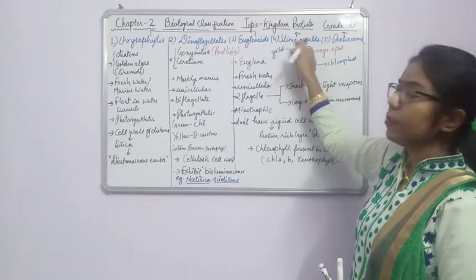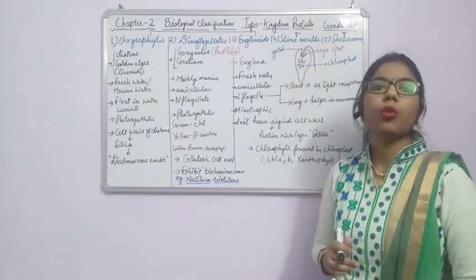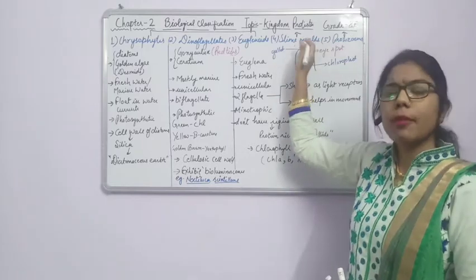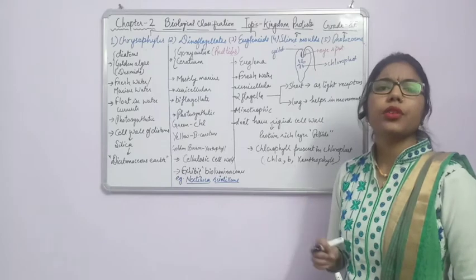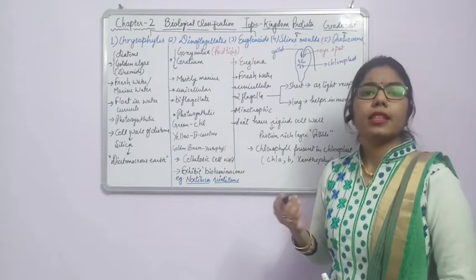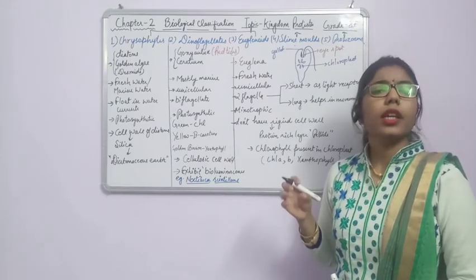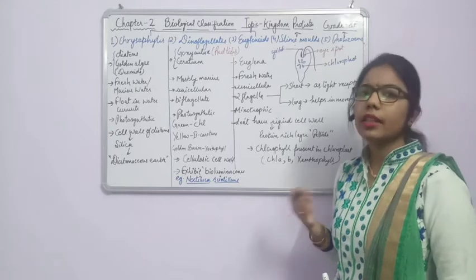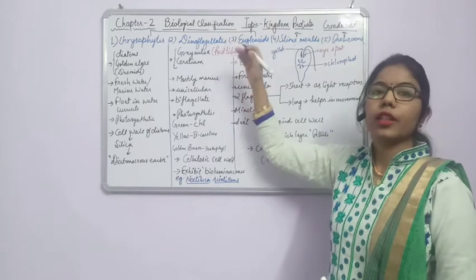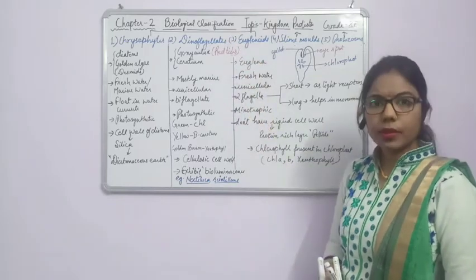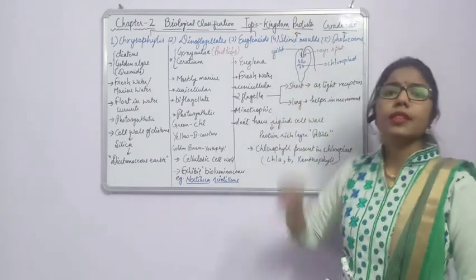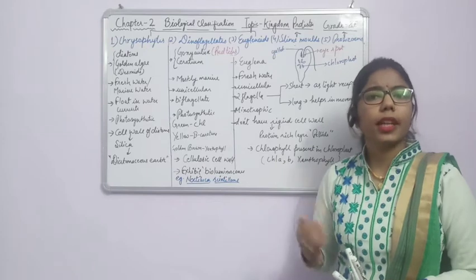So here the slime molds are having heterotrophic mode of nutrition. And what type of heterotrophic mode of nutrition? It is saprotrophic. It means that it takes its nutrition from the dead and decaying. And the third one, protozoans, they are parasites. They will act as a parasite or they will take their nutrition from the other living organism. So one by one we will understand what these things are and what the different members of these groups are.